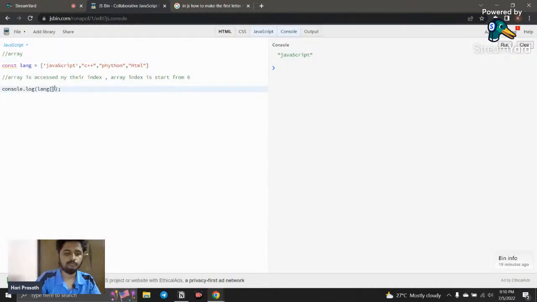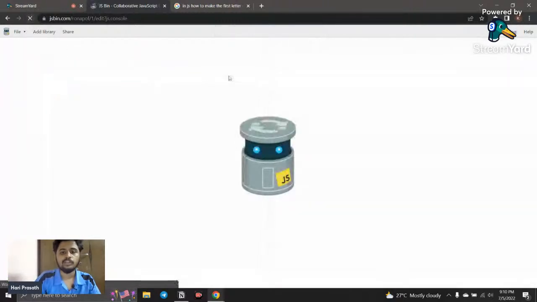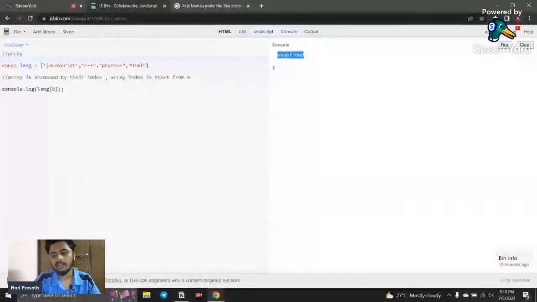If I change this to 8, so actually 0, 1, 2, 3, the length of the variable is 4, so indexes 0 to 3 are present, but I'm calling 8, so it returns undefined. If you call an index where the value is not present, JavaScript considers that undefined, which means it is not defined.